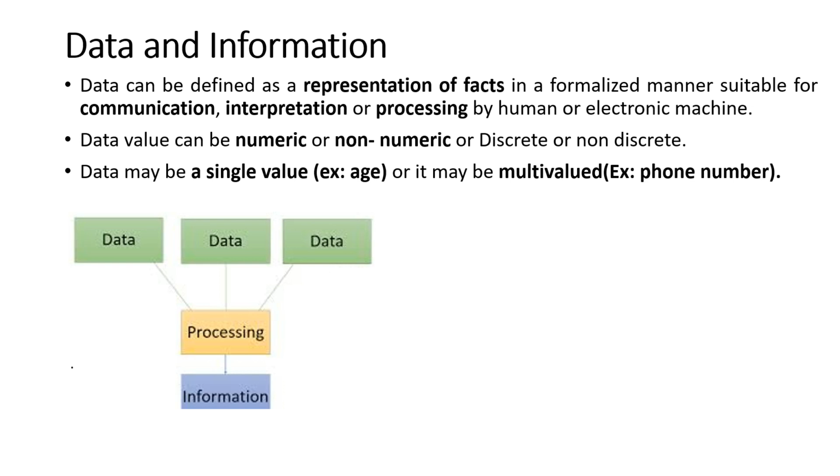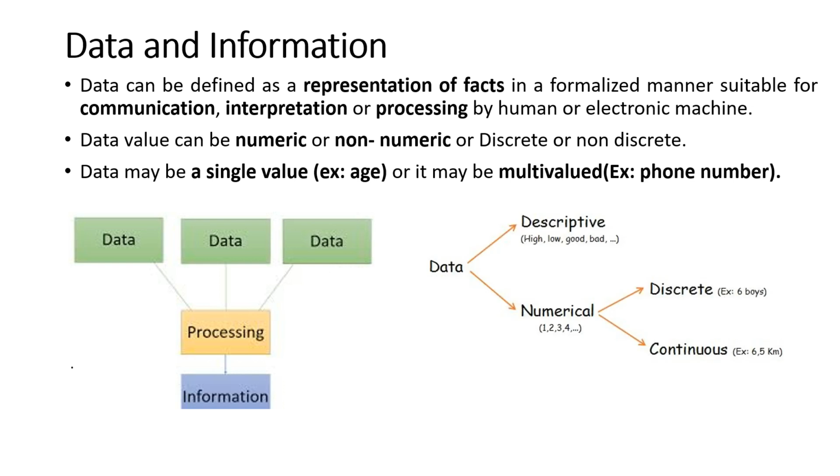Or this data can be multi-valued also, like phone numbers. Nowadays we can have more than one number, or multiple mail IDs, multiple hobbies. These are all multi-valued data.